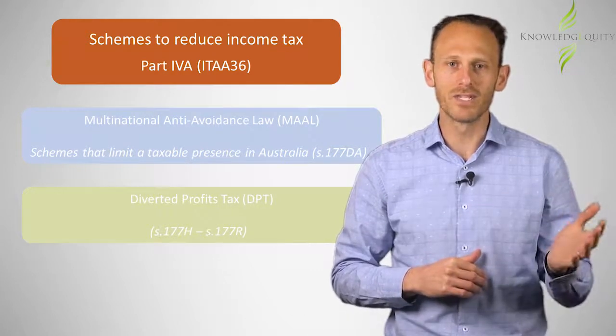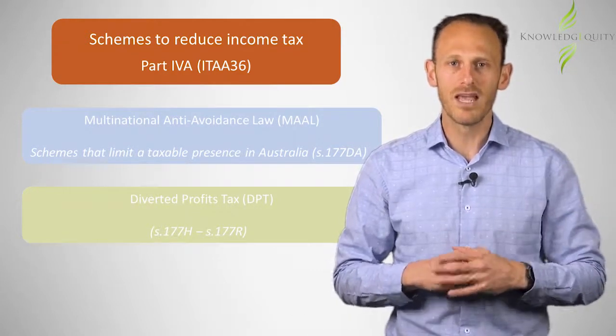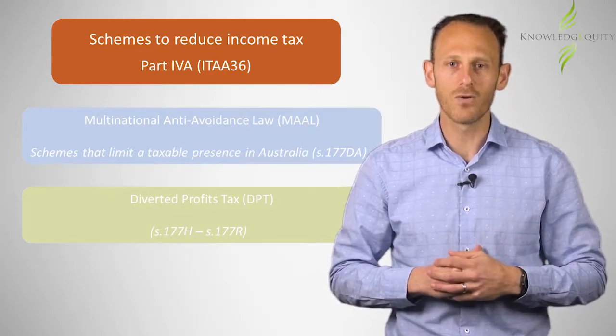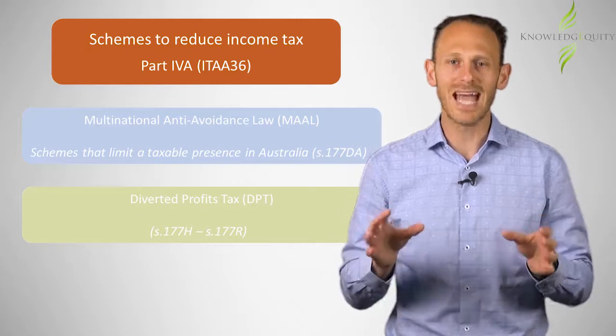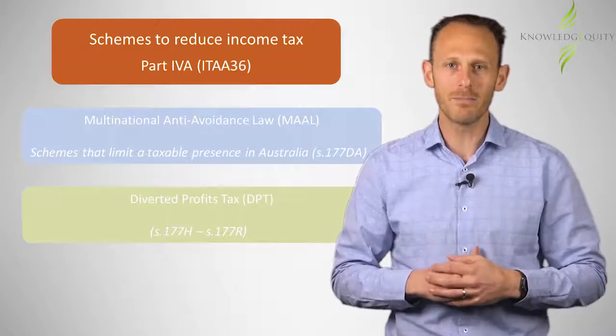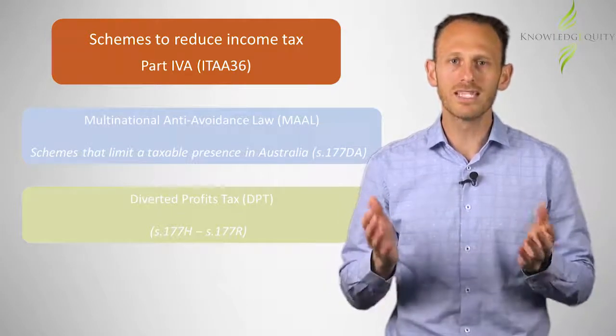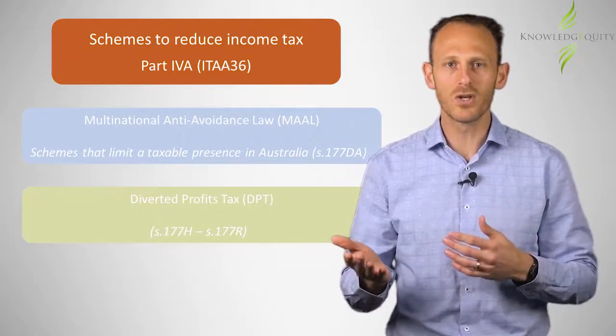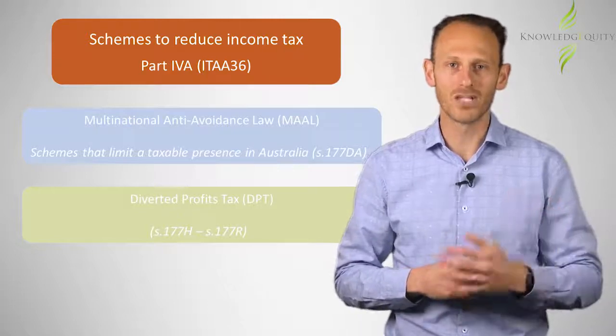The DPT provisions capture artificial arrangements that divert or shift profits from Australia to a low-tax foreign jurisdiction. A tax penalty of 40% may be applied to the tax benefit, although the taxpayer does have options to reduce the DPT through information disclosure and/or amended tax return lodgements.